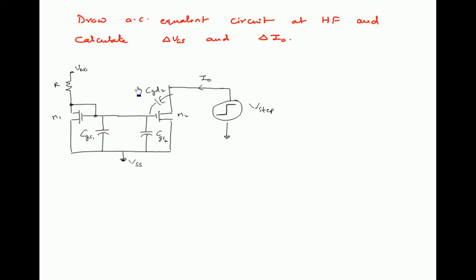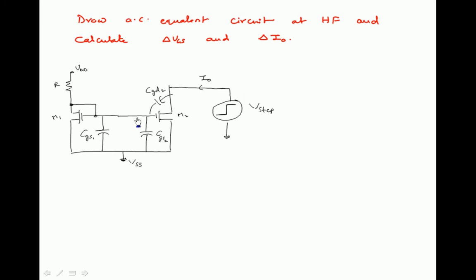First, M1's gate and drain are both shorted, so we assume that point as point A, and the voltage at point A is VGS1, which is the same as VGS2, since it is also connected to the gate of M2. So this is point A, this is point A, and this is also point A.